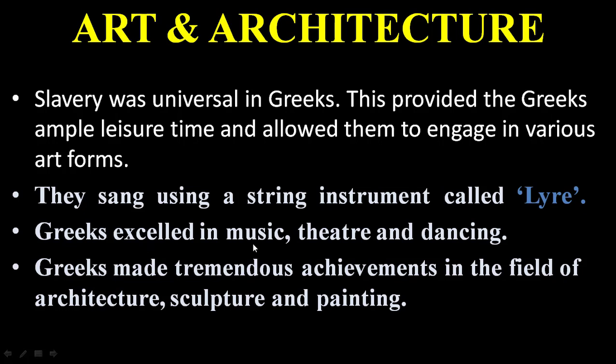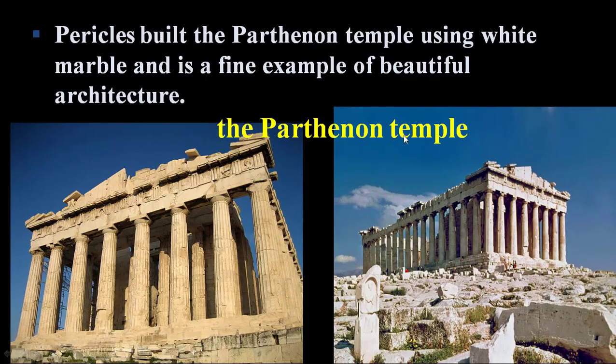Greeks excelled in music, theatre and dancing. They also made tremendous achievements in architecture, sculpture and painting. Pericles built the Parthenon temple using white marble, and it is a fine example of beautiful architecture. Here is the Parthenon temple built by Pericles with white marble.